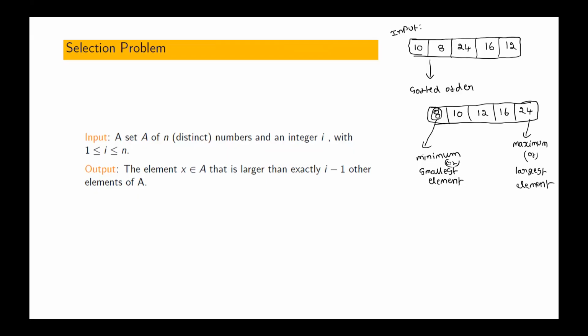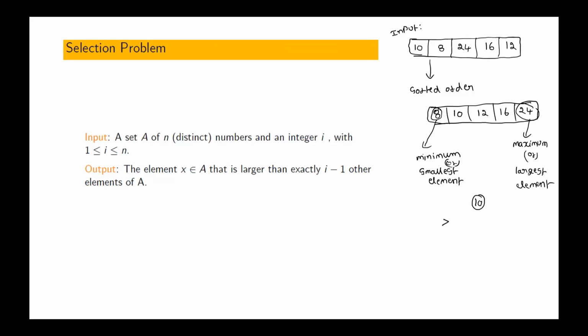Similarly, what does maximum element mean? It is an element in the array which is greater than all other elements in the array. If there are n elements, it is greater than n minus 1 other elements. Another way of saying what the maximum is. Now look at 10. What can you say about 10? 10 is greater than how many elements?